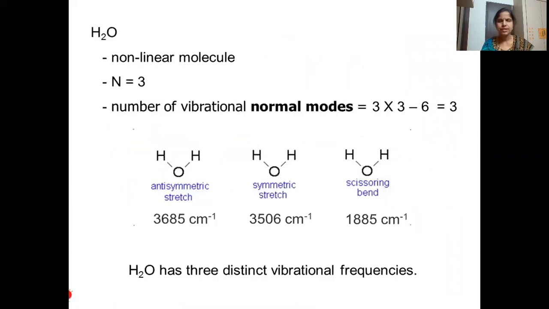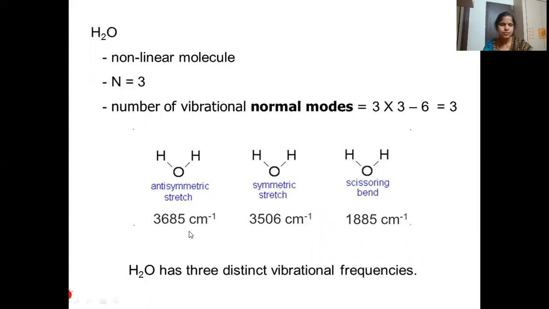So now for water, we'll take an example. Water is a non-linear molecule. So n, the number of atoms in water, is 3. So what will be the number of vibrational modes? It is 3n minus 6. So n is 3, so 3 into 3 minus 6, so we'll get 3. So what are the 3 vibrational modes that we see for water? One is antisymmetrical stretching, one is symmetrical stretching, and the other one is bending, which is scissoring type. So these are the 3 modes where we can see 3 very clear and intense bands for the water molecule.